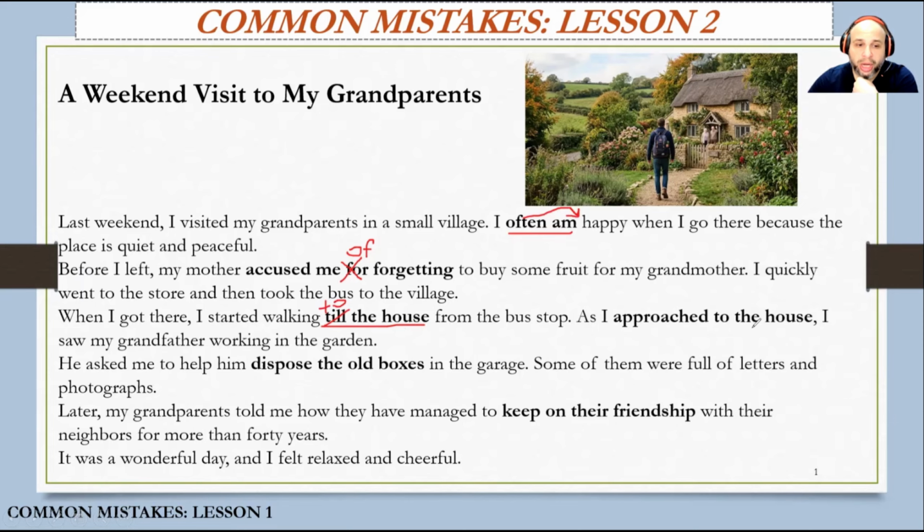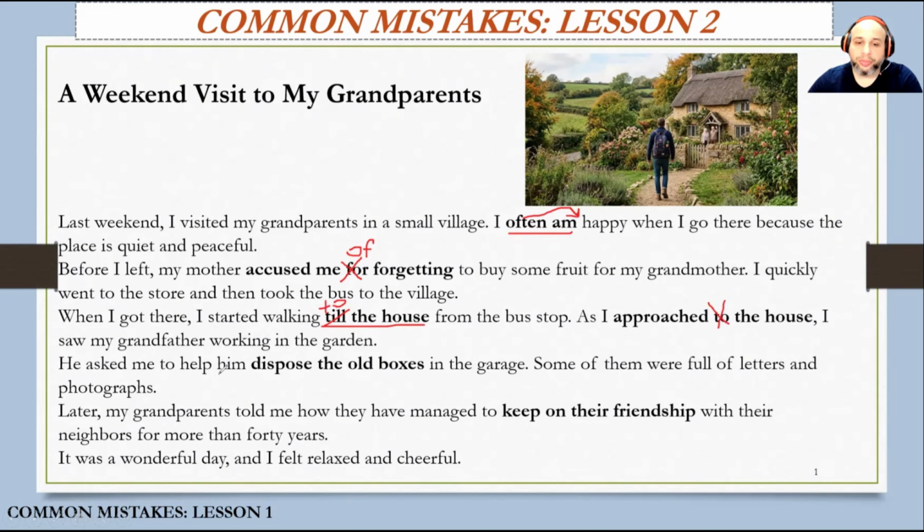As I approached to the house, I saw my grandfather working in the garden. As I approached to the house, approach means came close or came closer to the house. So approach doesn't require any prepositions. So we just say approach something. I approach my friend. I approach the house. I approach the store. As I approached the house, I saw my grandfather working in the garden.